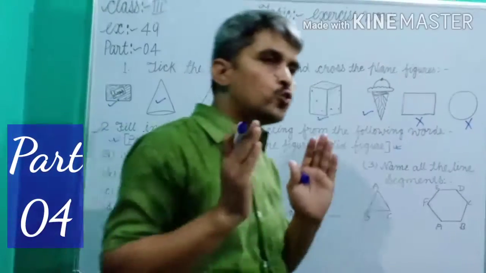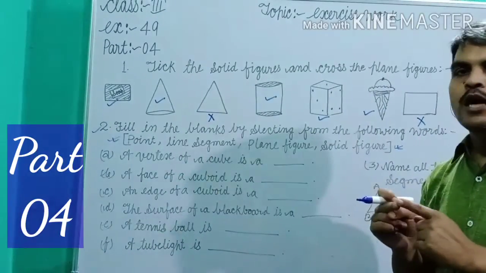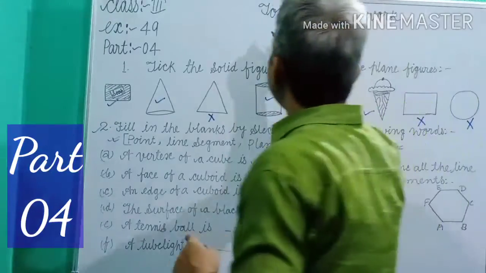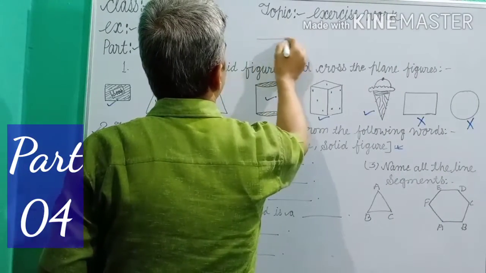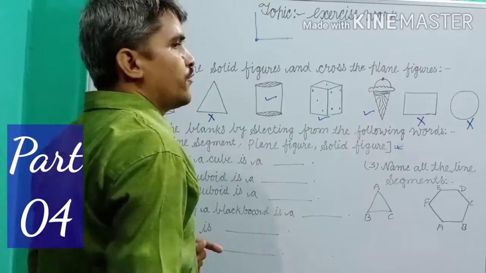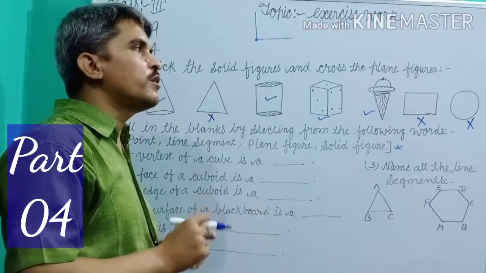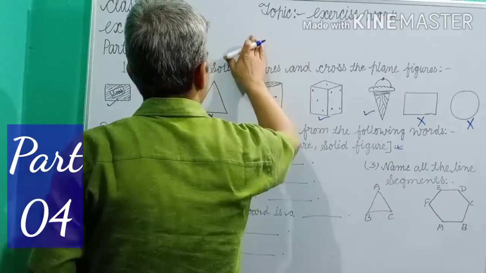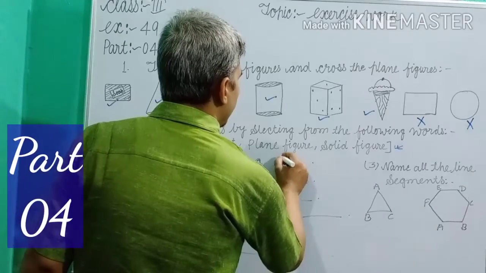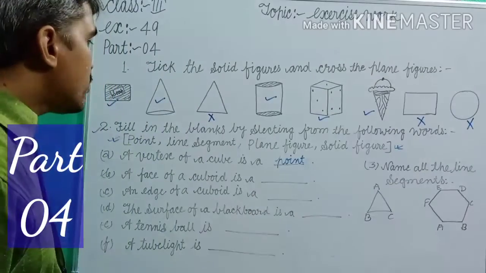Dear students, you remember that where two lines meet, a common end point is called a vertex. Here is one line and here is one line; where two lines meet is called a vertex. The initial common point is called a vertex. So dear students, a vertex of a cube is a point.